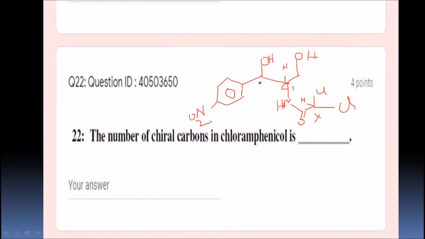And what about this? Yes, this is also a chiral center. It will also have hydrogen. All these 4 substituents are different. So this is the second chiral center. Is there any other chiral center? If you look at this, it will have 2 hydrogens. Is it going to be a chiral center? No, because it is substituted with the same 2 hydrogens. So 2 chiral centers are there in chloramphenicol. 2 chiral centers is the correct option, students.